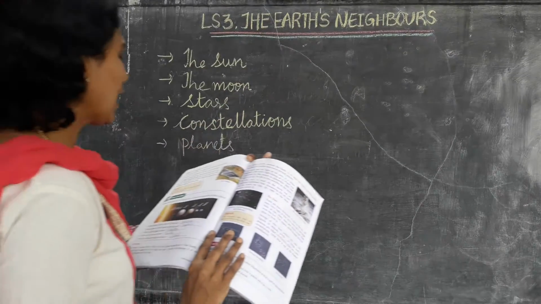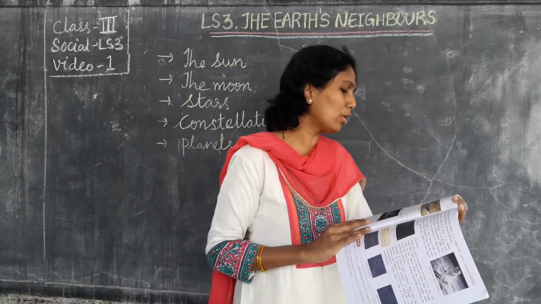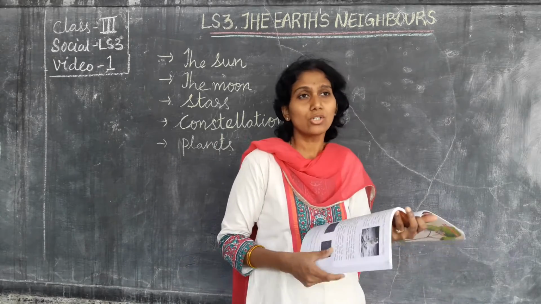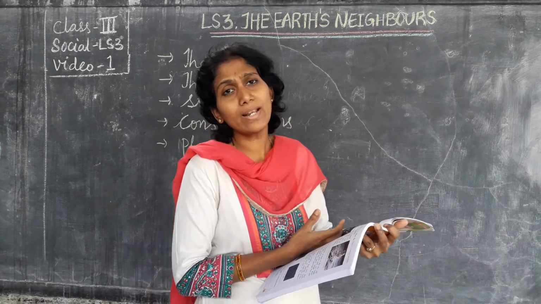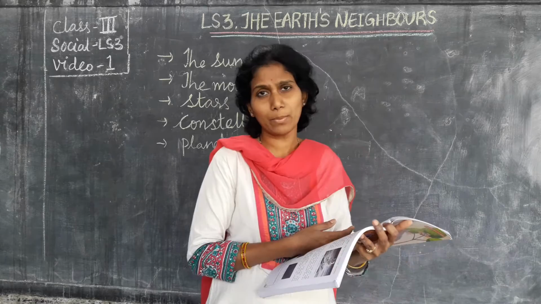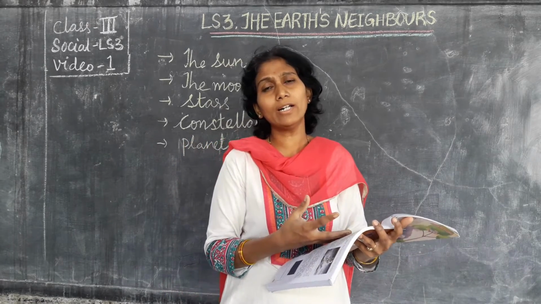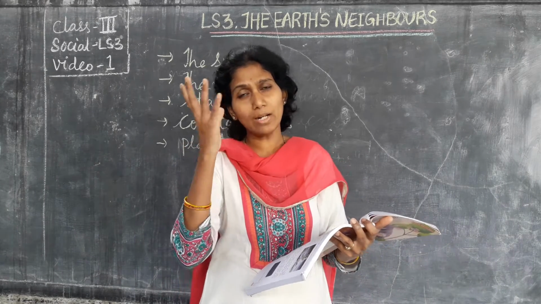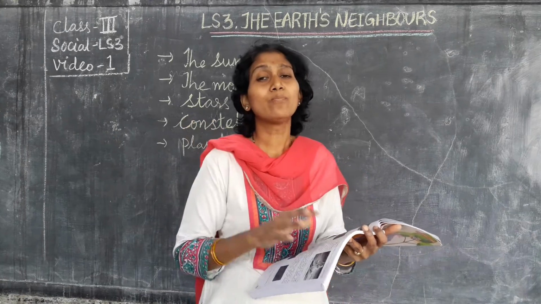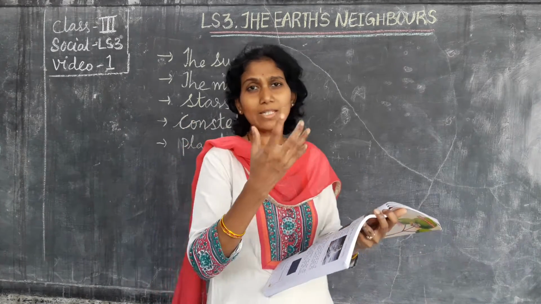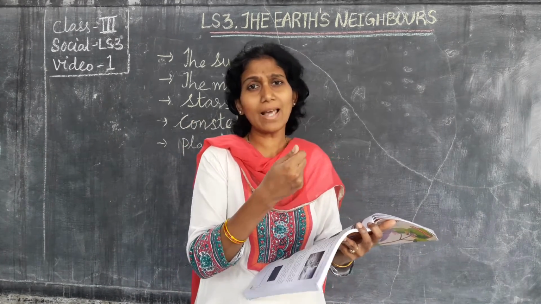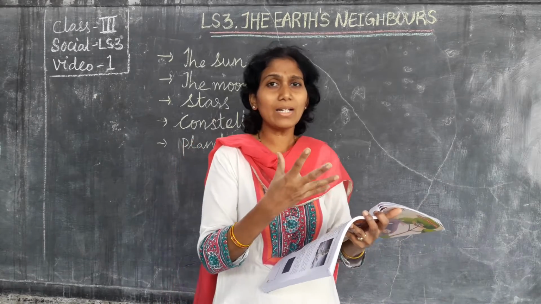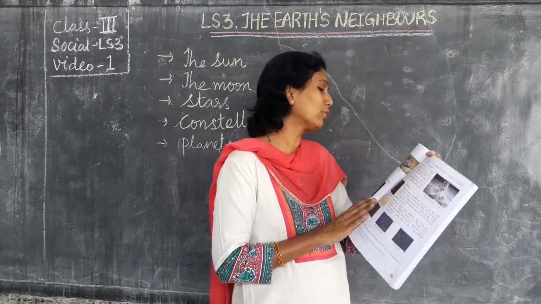See here, a solar cooker is given. This solar energy can be used to cook food in a solar cooker. How is this solar energy useful for us? For cooking. When you keep the cooker on the top of your terrace, you can cook the food with the energy of the sun's rays.